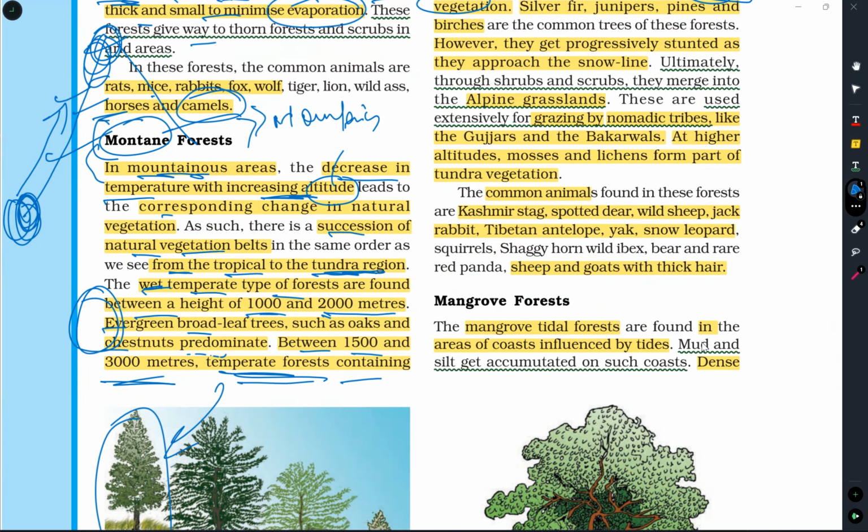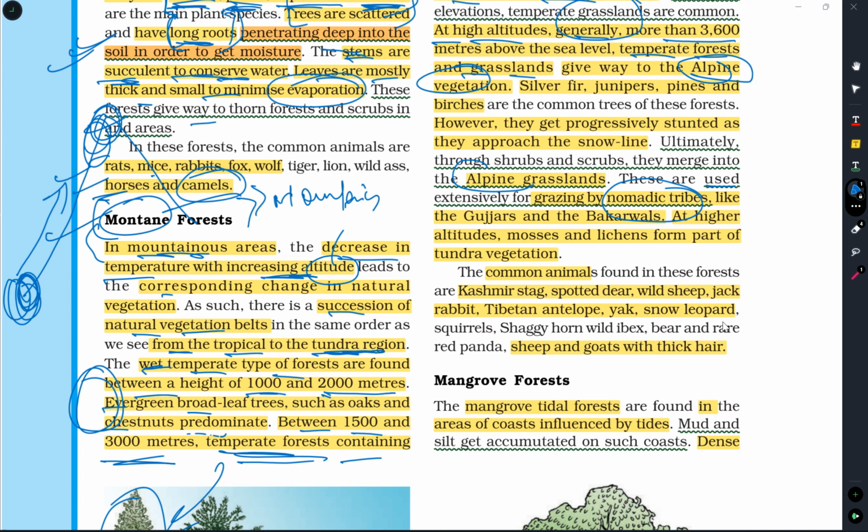Ultimately, through scrubs and soil, they merge into alpine grasslands. These grasslands are used by nomadic tribes for grazing animals. They have sheep and goats. They use these grasslands for grazing animals. Who are those nomadic tribes? Gujars and Bakrawals. These are two nomadic tribes who use these alpine grasslands for grazing animals.